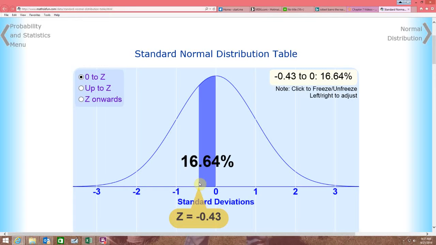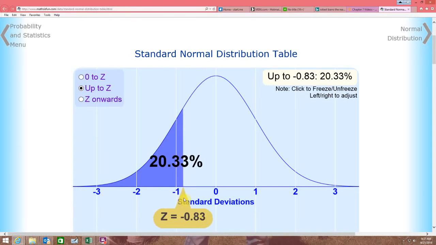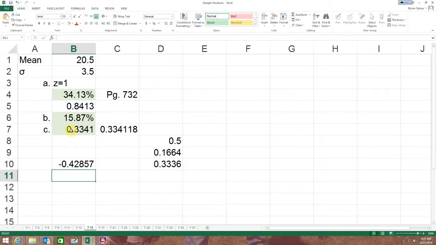And so if I took 0.5 minus that, I'm going to end up with about 34. I could also do it again this way and come up to that 0.43. So about 33.36%, somewhere in that neighborhood. I'm close there, 0.33.